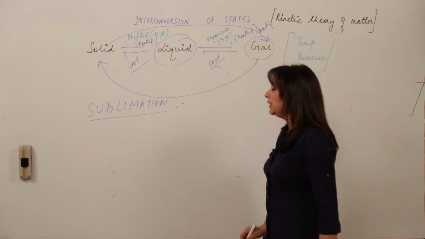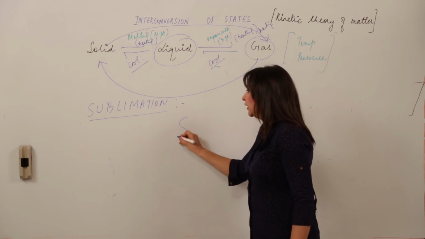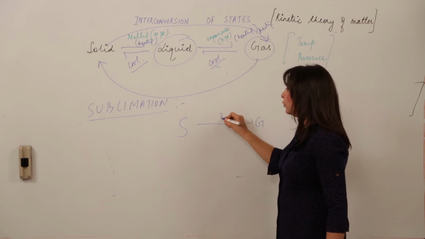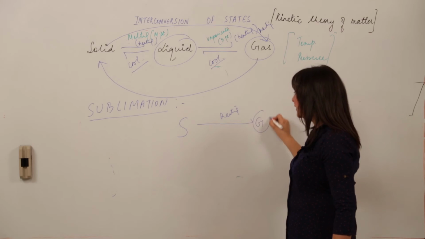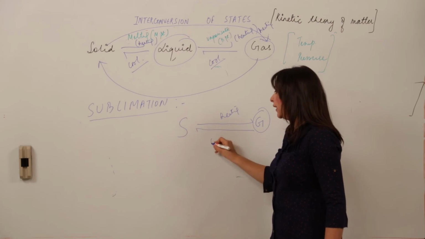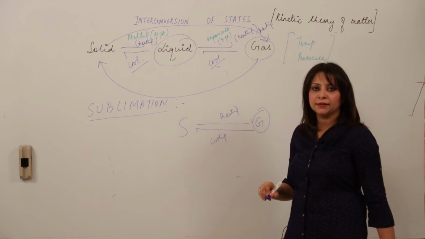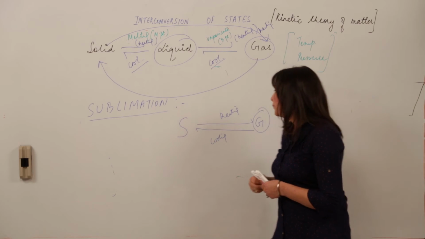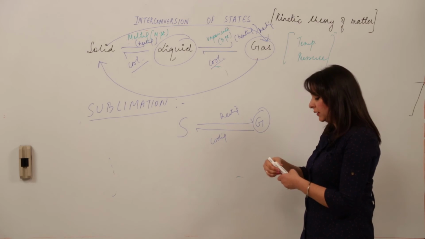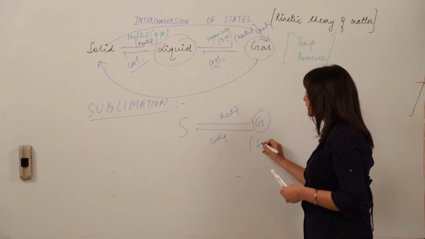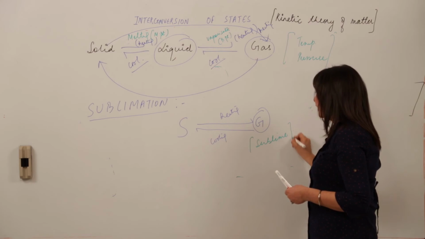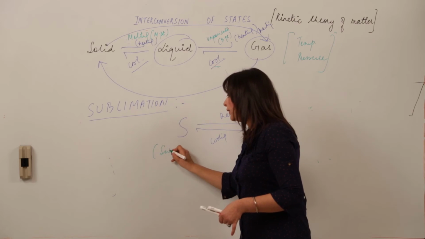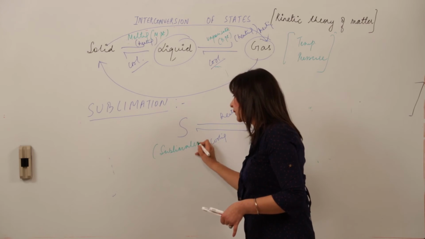So what is sublimation? It is a process in which a solid directly converts into the gaseous state. And how? By heating. And this gaseous state on cooling can again form the solid state. There are special names which are given to these states. The gaseous state which is formed is called sublime. And when on cooling it again forms the solid state, that solid state is given the name sublimate.